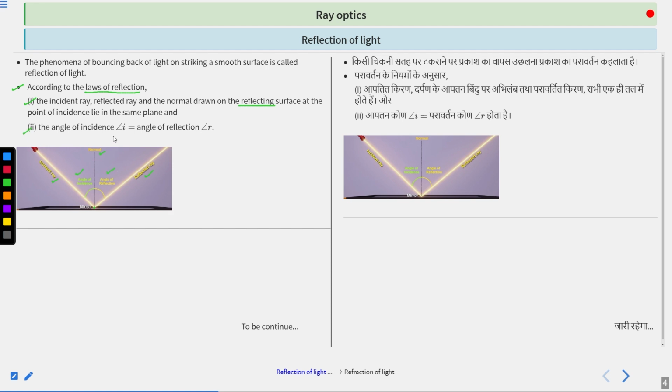Second, the angle of incidence, represented by angle I, is equal to the angle of reflection, represented by R. This is the angle of reflection. So these two are the laws of reflection. Clear?